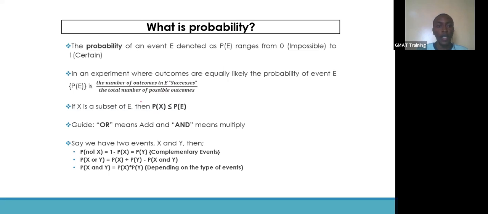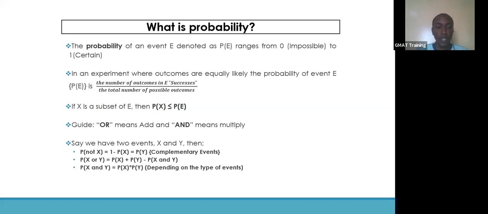All right. And if X is a subset of E, that is, the outcomes in X are also in E, maybe they're the same, maybe they're less, if X is a subset of E, then the probability of X is less than or equal to the probability of E. All right. And that's how we calculate the probability of an event E.